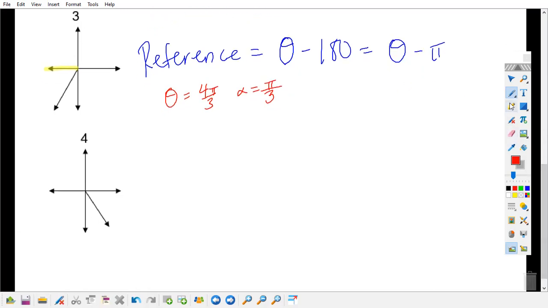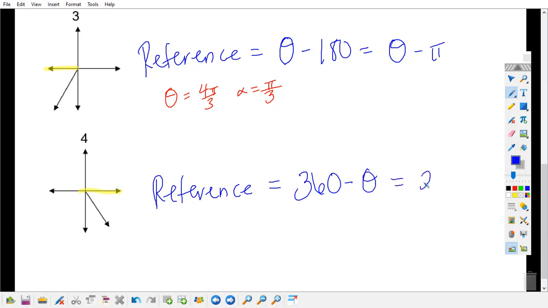Okay, now, if I'm in quadrant 4, my nearest x-axis is 360 or positive 2 pi. And so therefore, to find the reference angle, what would I need to do? The reference angle would be 360 minus my theta, or 2 pi minus my theta.